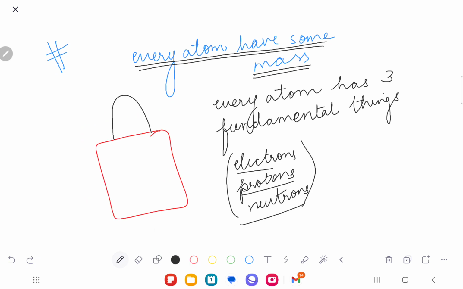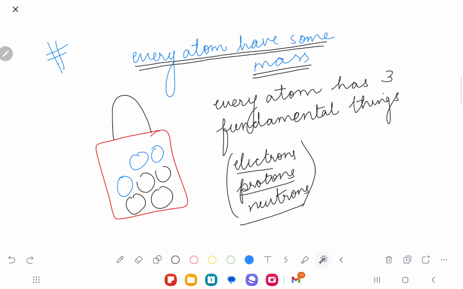Tell me. Light. It's very light. But if I put in some apples, if I put in some bananas in it, then what do you think would happen? It would be heavy. So it would become heavy because of the things present in it. Yes or no? So if we have apples and bananas, the bag would become heavy because of what? Because of the things inside.